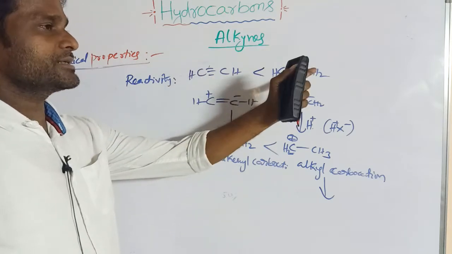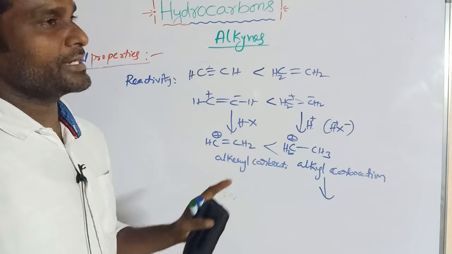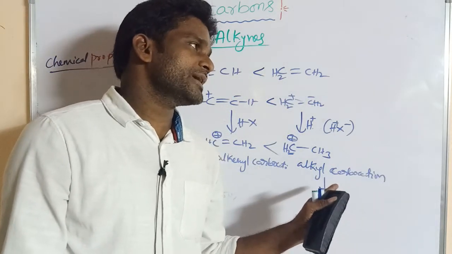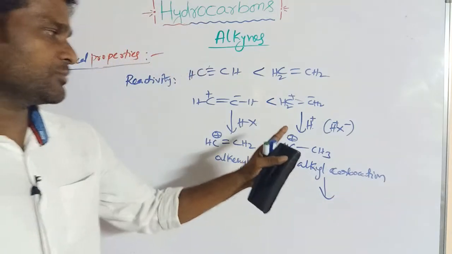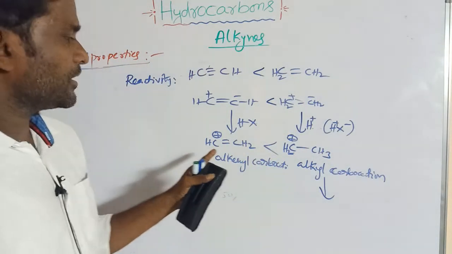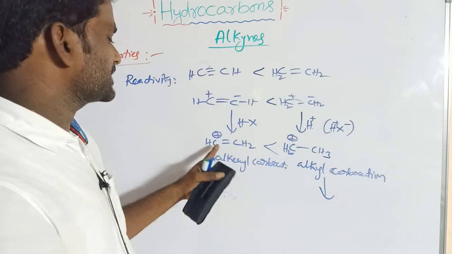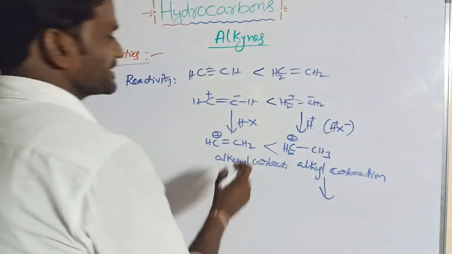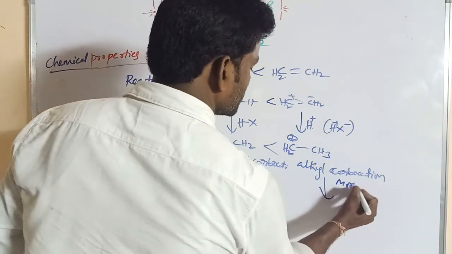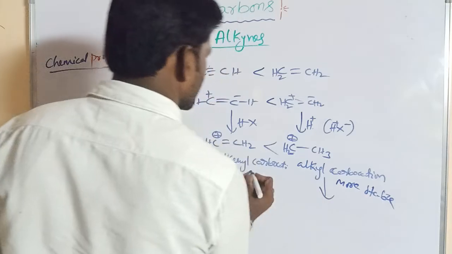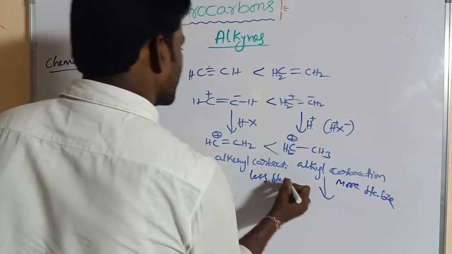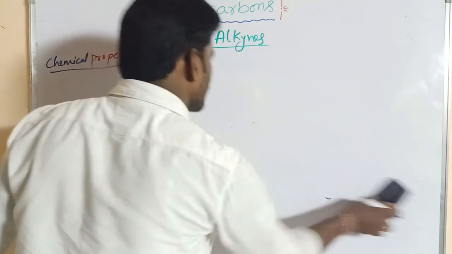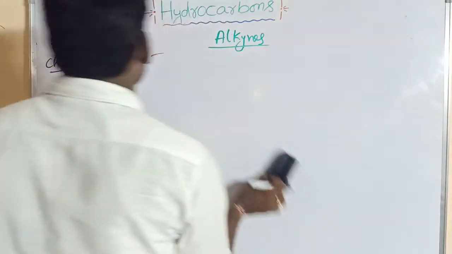In alkenes, the alkyl carbocation formed undergoes hyperconjugation, is more stable, and gives more stable products. But alkynes give an alkynyl carbocation, which does not undergo hyperconjugation and is less stable. So this is the order of reactivity of alkenes and alkynes in electrophilic addition.